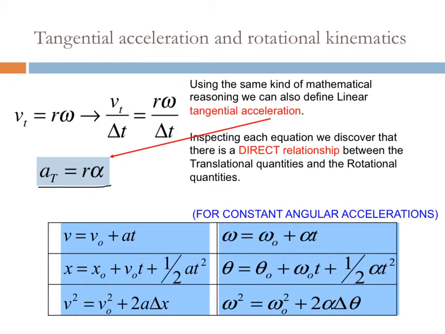Now, you can see that all of this was eventually leading up to rotational kinematic equations. Again, everything like we've seen before, our velocities are going to be angular velocities, our displacements will be angular displacements, and our angular accelerations are going to represent our tangential accelerations. So all of the equations can be rewritten in angular quantities, but here I'm only showing the big three. Now, just like in our regular kinematic equations, these equations can only be used for constant angular accelerations.